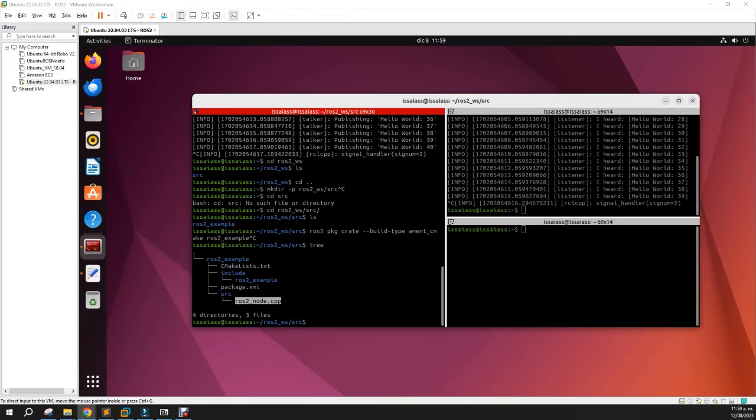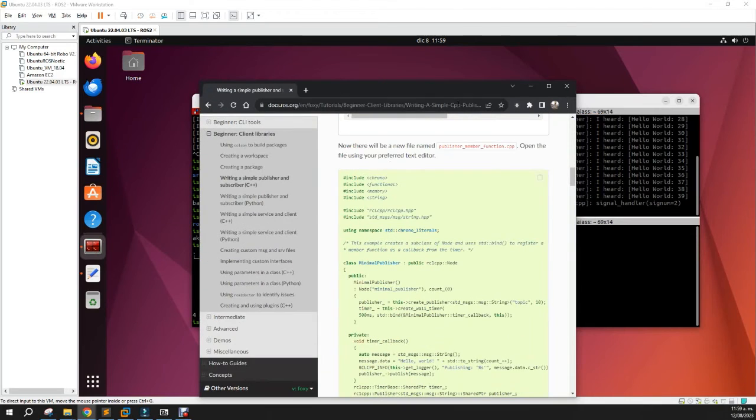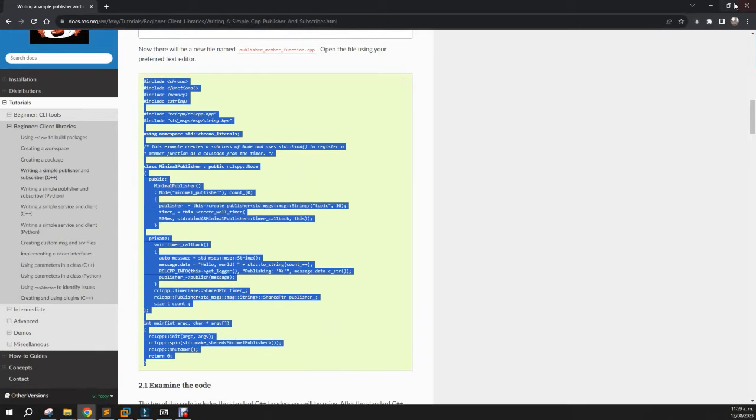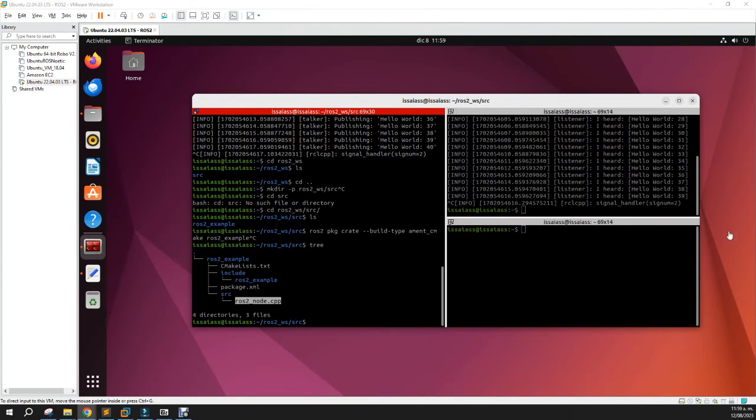Let me see if I can get the ros2 sharing node C++. Okay, this one. So inside the C++ file is this code. There's no more than that. Okay, let's have a view only. Sudo nano.